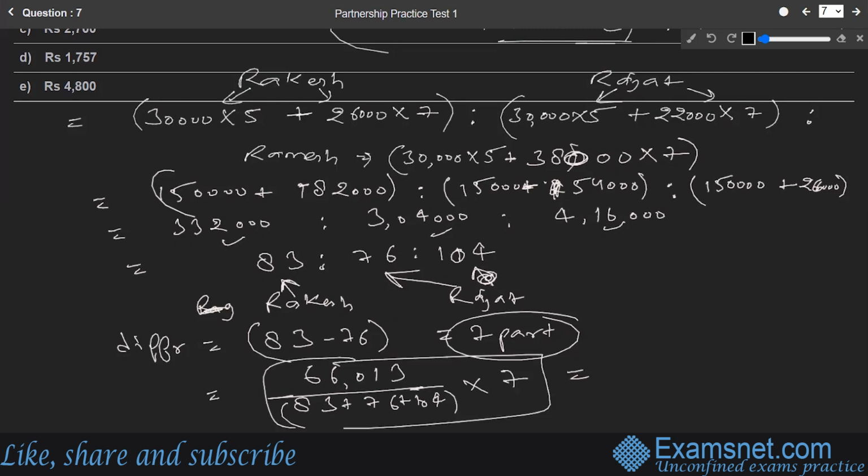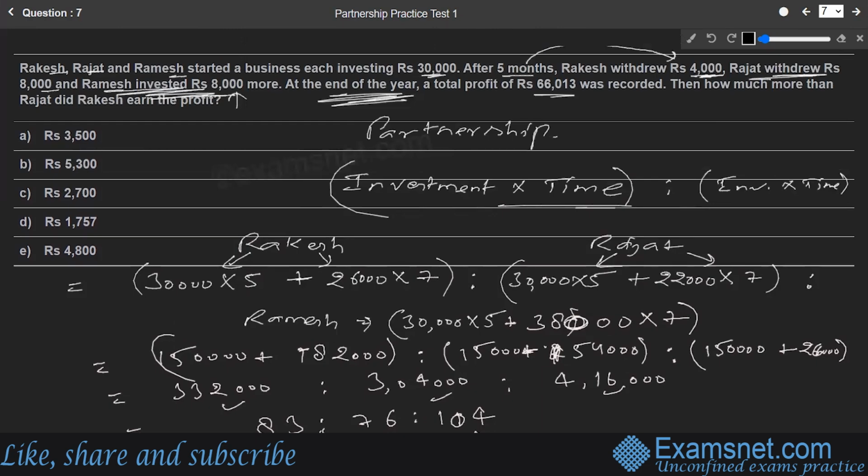So this is the ultimate solution. If we solve this, it is ultimately coming out to be 1757. Okay, so this value is coming out to be rupees 1757. So we can easily conclude that Rajat was rupees 1757 behind Rakesh in earning. So that's going to be the answer, option number D.